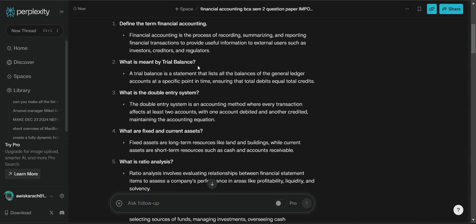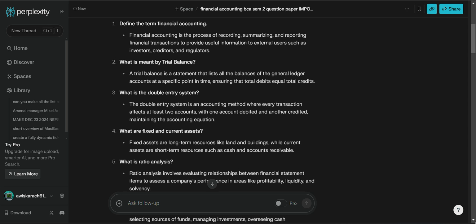Theory question. Financial accounting is the process of recording, summarizing, and reporting the financial transactions to provide useful information to external users such as investors, creditors, and regulators. What do you mean by the trial balance? A trial balance is the statement that lists all the balances of the general ledger accounts at a specific point in time, ensuring that the total debit is equal to the total credit.